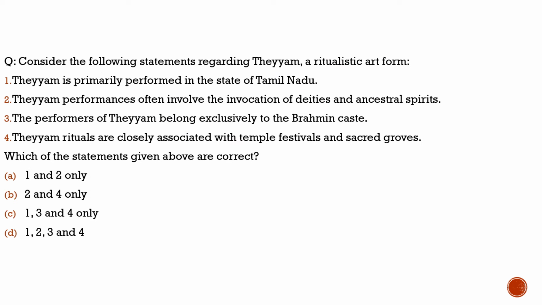Well, here the question is basically about the dance called Thayam, a ritualistic art form. Let's see what it is. What does the question say? The question says, consider the following statements regarding the Thayam, a ritualistic art form. First statement, Thayam is primarily performed in the state of Tamil Nadu. Totally incorrect. It is performed in the state of Kerala and may be found in Karnataka also. So mostly found in Kerala. So first statement is incorrect.